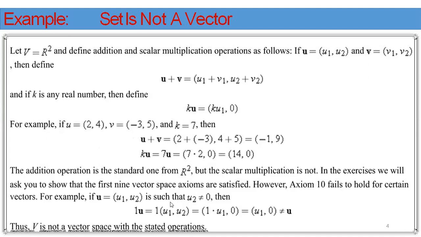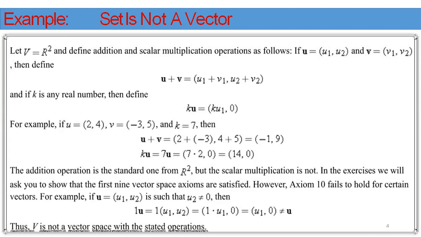We can see another axiom also. If u is equal to (u1, u2) and u2 is not equal to 0, then 1 into u is equal to 1 into (u1, u2). By the definition of the scalar multiplication, how do we write it? 1 into (u1, 0), that is equal to (u1, 0), that is not equal to u. That's why, if any one of the axioms is not satisfied by the given set, then we say that set is not a vector space. So this is the way to prove whether a given set is a vector space or not.